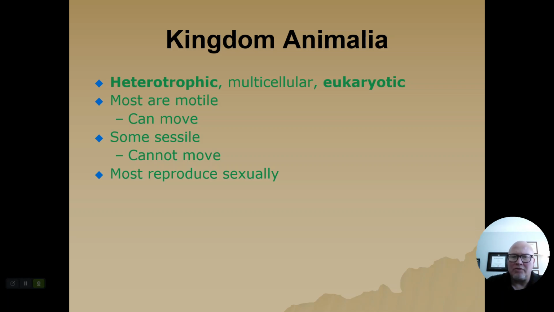Most animals reproduce sexually. Now, what does that mean? That means that it requires the genetics from two separate individuals in order to produce an offspring. That every time an offspring occurs, that offspring has the genetics of two separate individuals. Notice that I'm not saying male and female here, and that's because there are many animals that are actually hermaphroditic, meaning that they have both male and female reproductive organs.